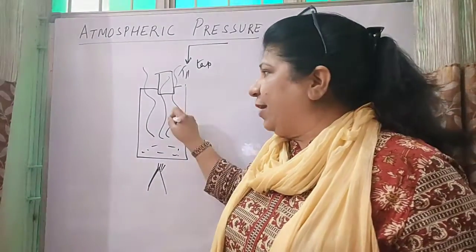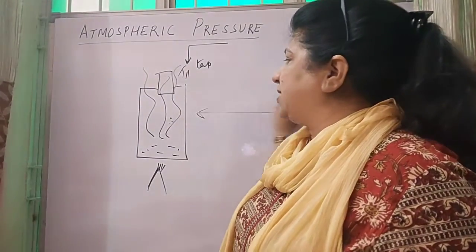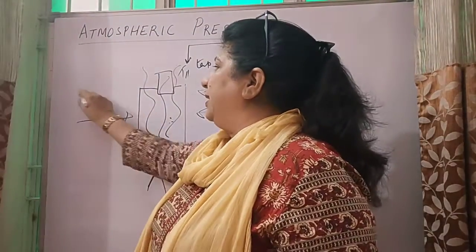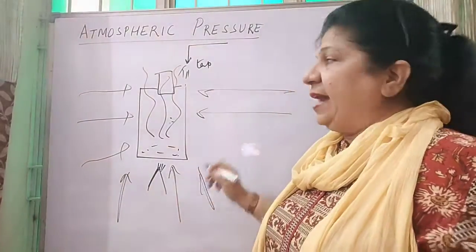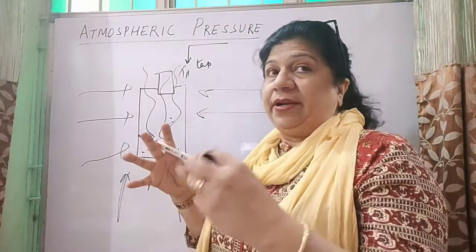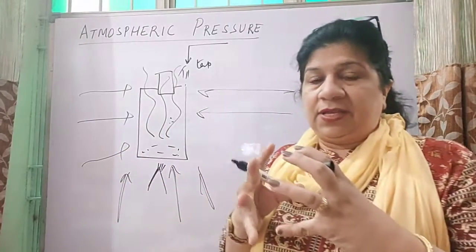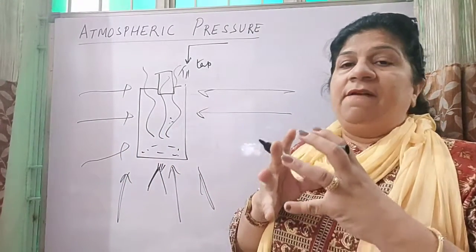When there's a lack of air, then the air outside tries to get in from all the sides, and hence it is crumbling it up. इसको दबा देता है हर तरफ से. This was an experimental verification.